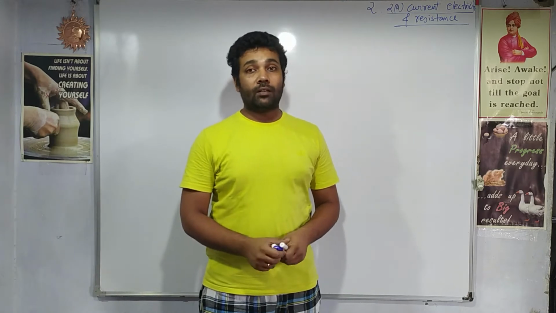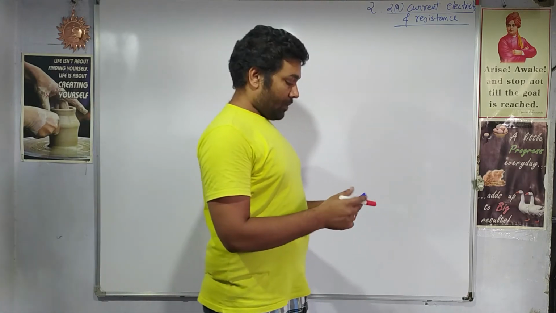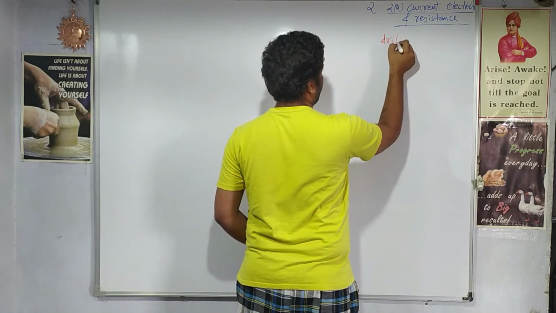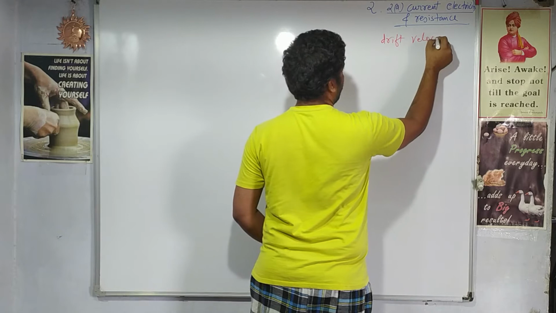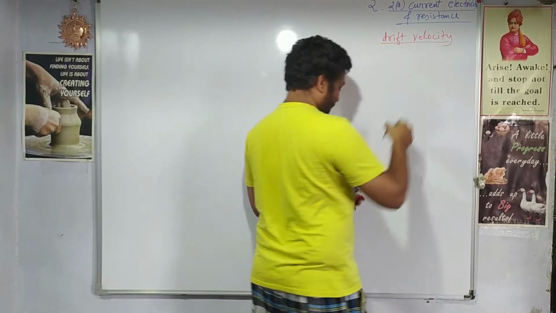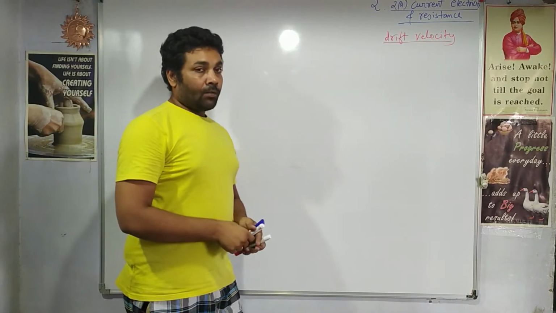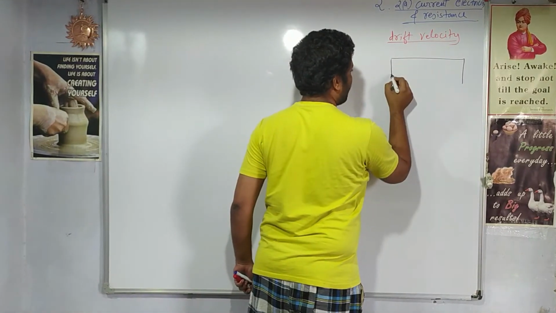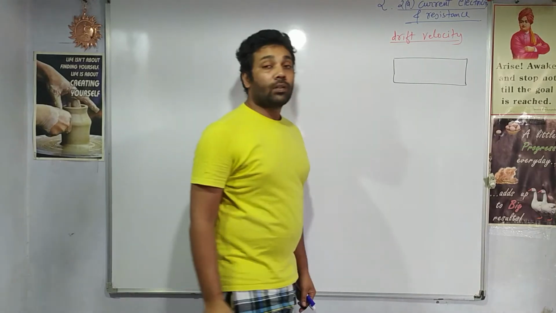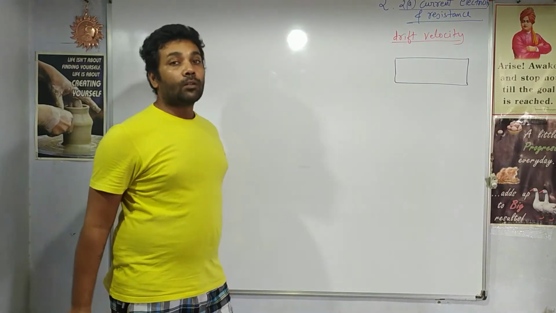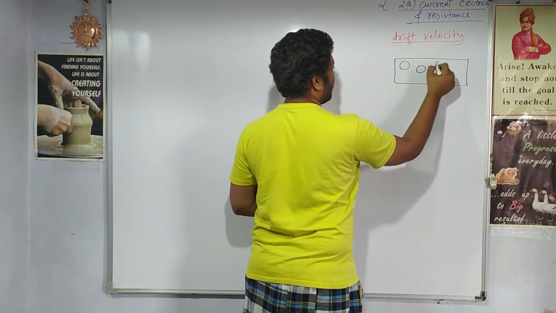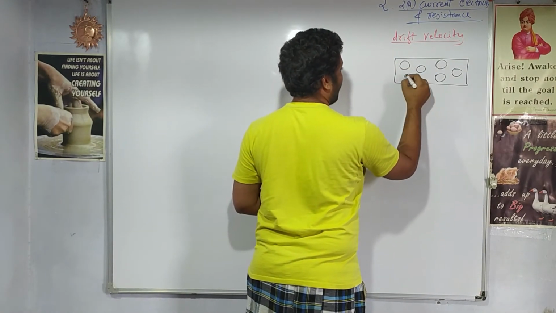Welcome to the second lecture of current electricity. Today we are going to see some derivations related to current electricity. So the first topic and derivation which we are going to see is drift velocity. What is drift velocity? Let us understand. If you consider a metal surface, let us say this is a magnified metal surface. If you see the magnified metal surface, what will you see? Definitely it is made up of atoms. So let us say these circles represent the atoms.